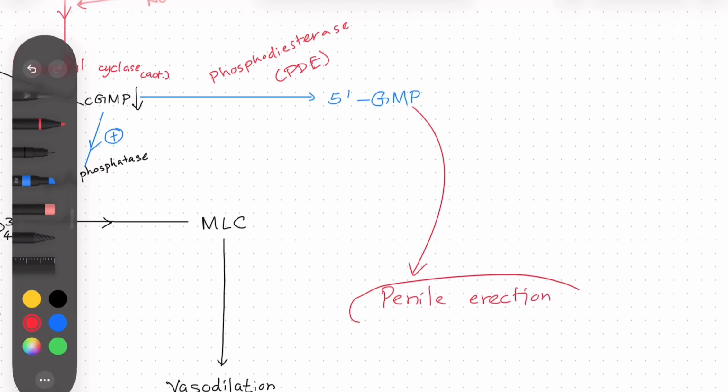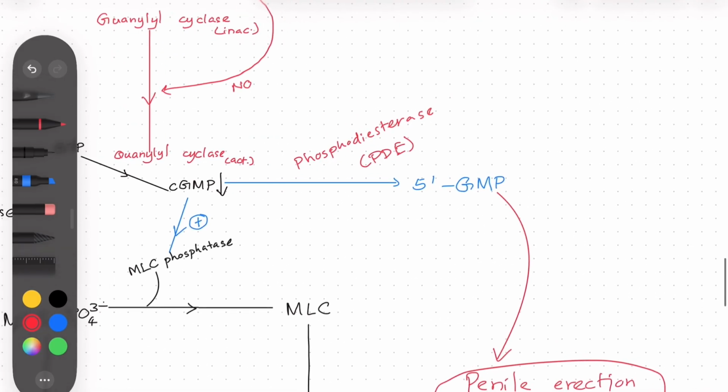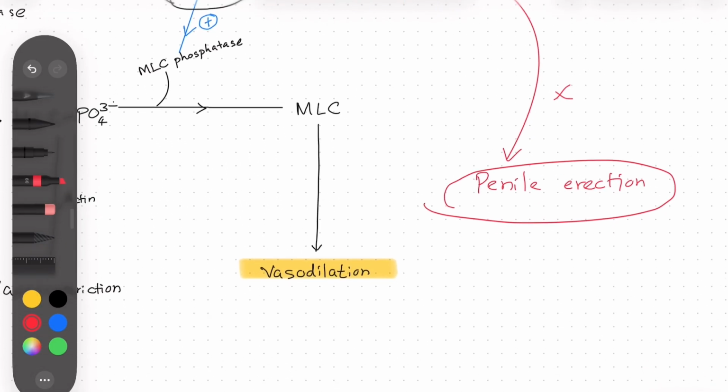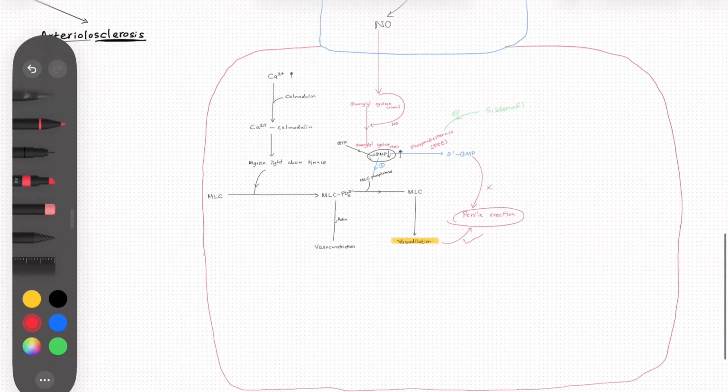So in order to maintain penile erection, this 5-GMP should not be produced. So we have to inhibit this enzyme. So we use drugs such as sildenafil, which can inhibit phosphodiesterases. So no more 5-GMP is produced. So the cGMP level is increased, leading to more vasodilation. So it keeps the penile erection well. Okay, so it's actually quite useful knowledge.